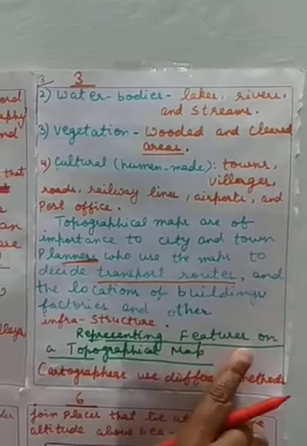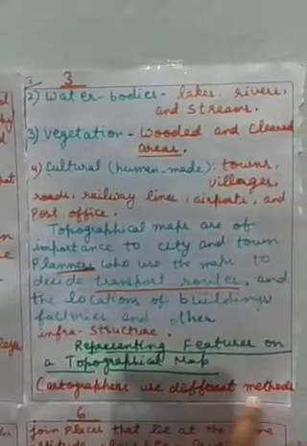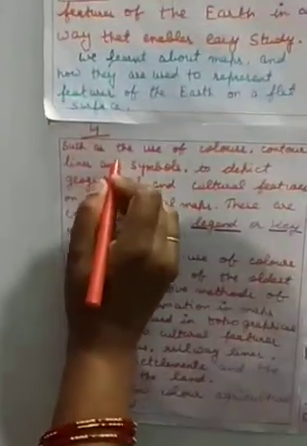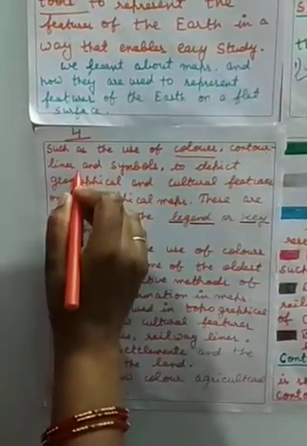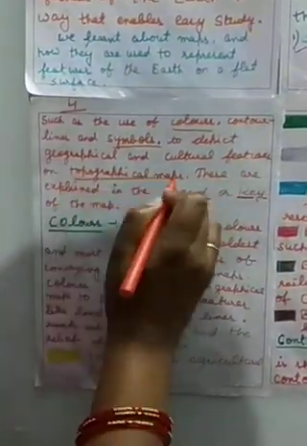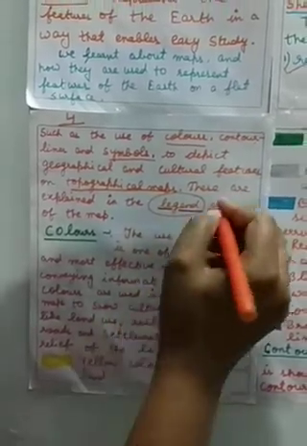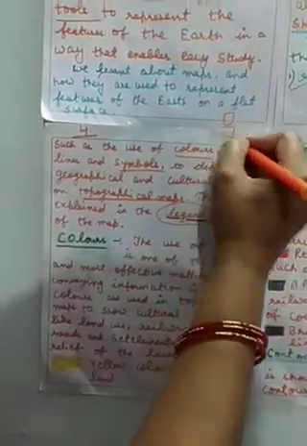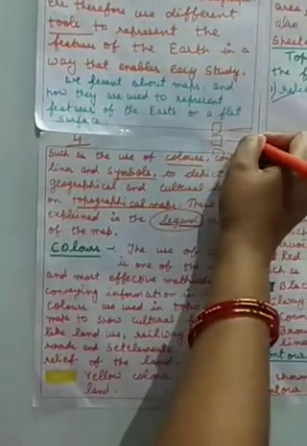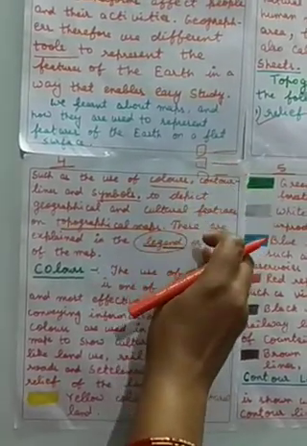Now representation of features on a topographical map. Means how are these features shown? Cartographers use different methods such as the use of colors, contour lines and symbols. Till now you have studied symbols, keys and legends in the previous classes also, to depict geographical and cultural features on a topographical map. These are explained in the legends. Legend means the keys which you make in maps. When you are making maps, you make the key: this is representing a water body, this is representing a mountain, this is representing plateaus. These are the legends which you make, and they are also called keys of the map.